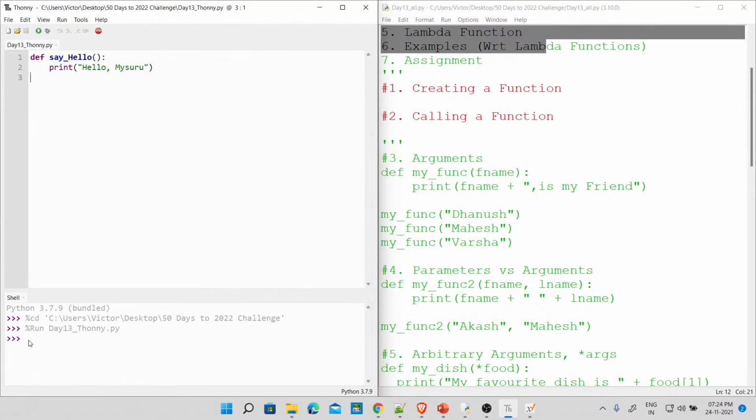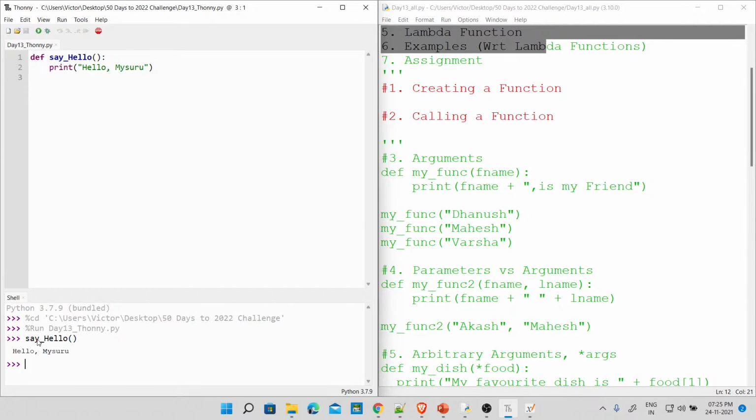Now you see here, guys, please look at the console. Please listen. Day 13 Tony.py is running. Yes or no? And look at the directory, cd. Immediately it's called this cd, with a global function percentage cd to C users, Victor, desktop, whatever. Inside there, run this Tony.py. Fine. So this is done. Now let's see. Because please listen, the function is there. It's sitting idle. We have not called it, so we can actually call it here by typing say_hello. Fine.